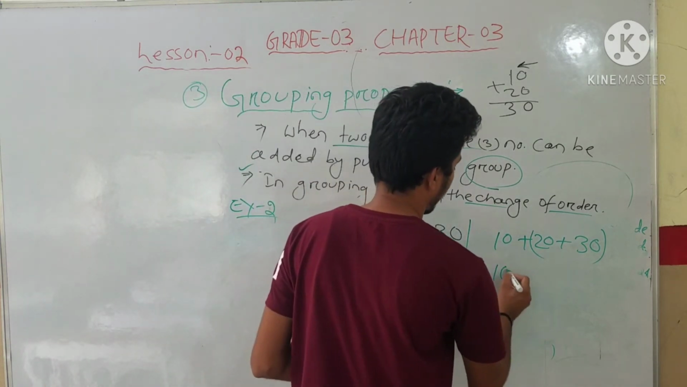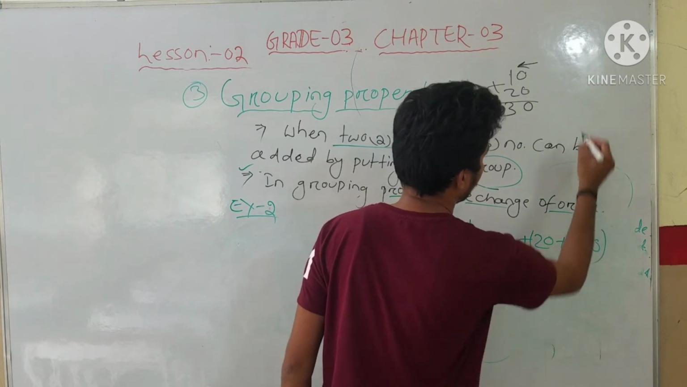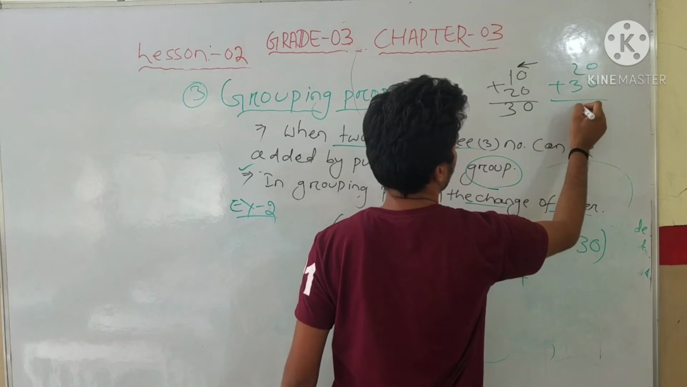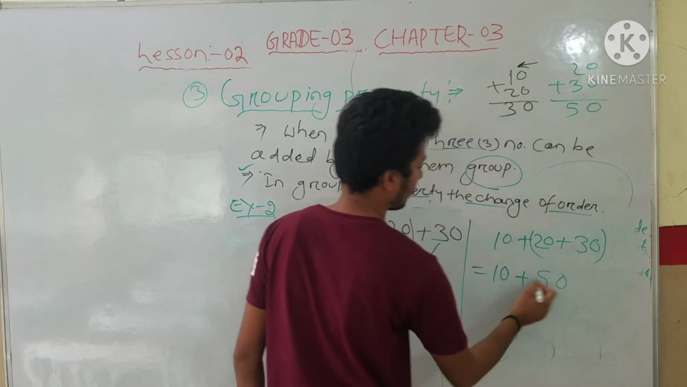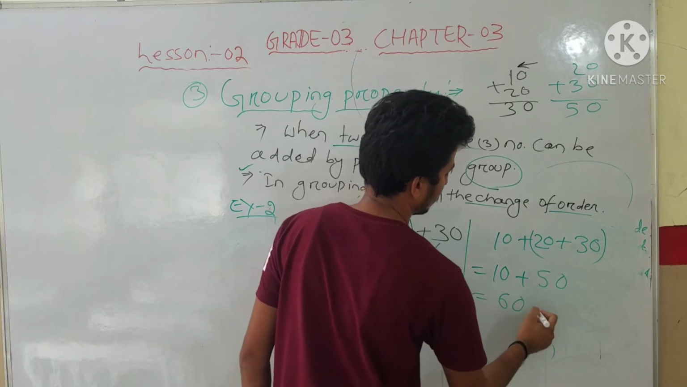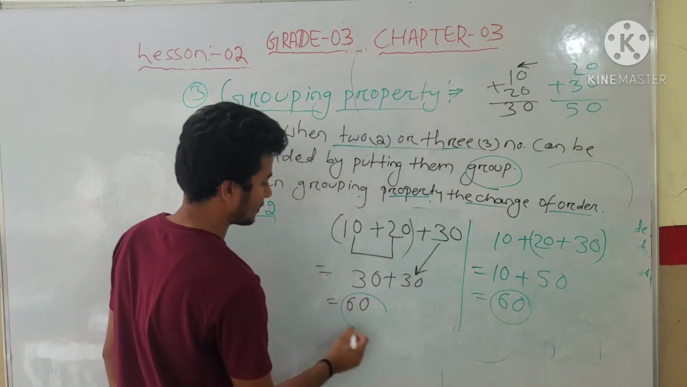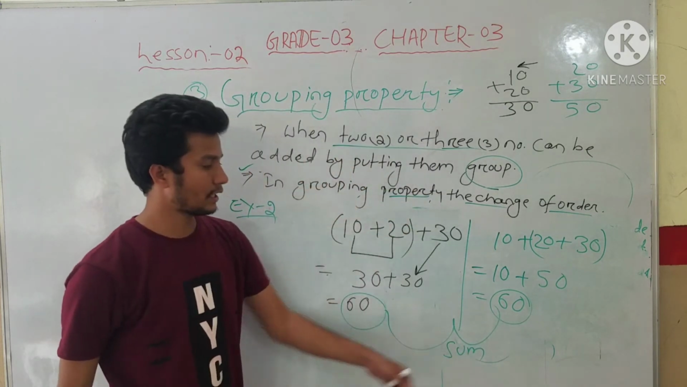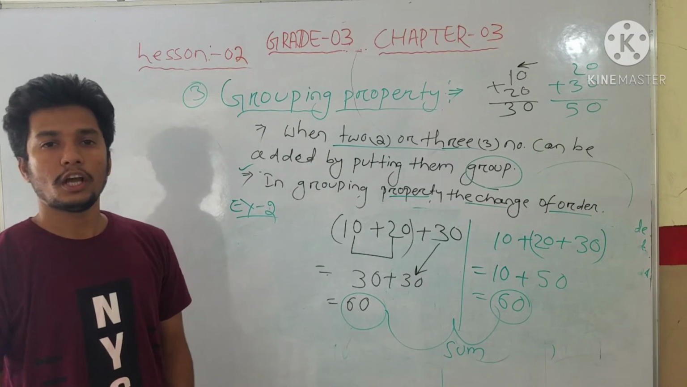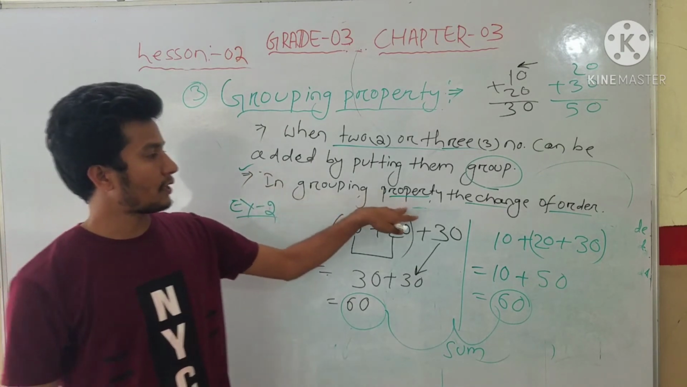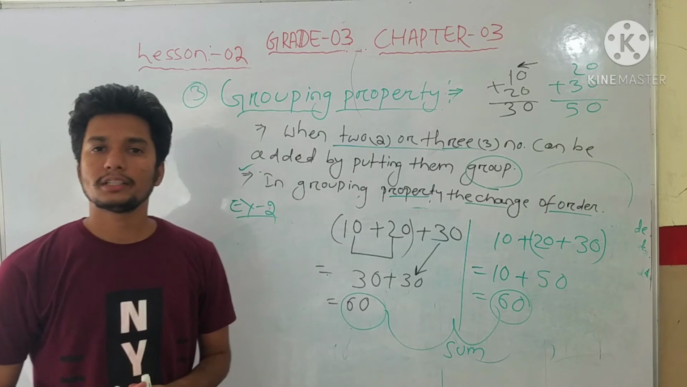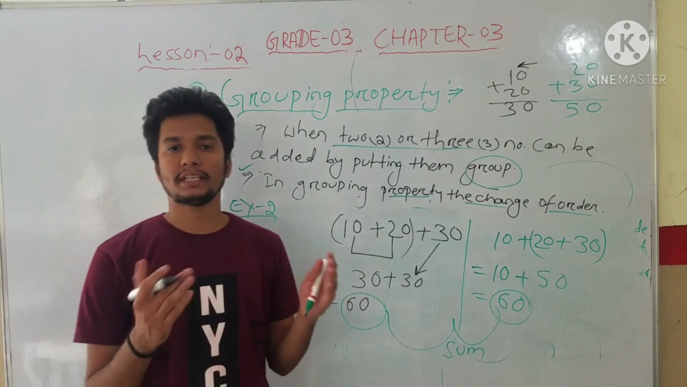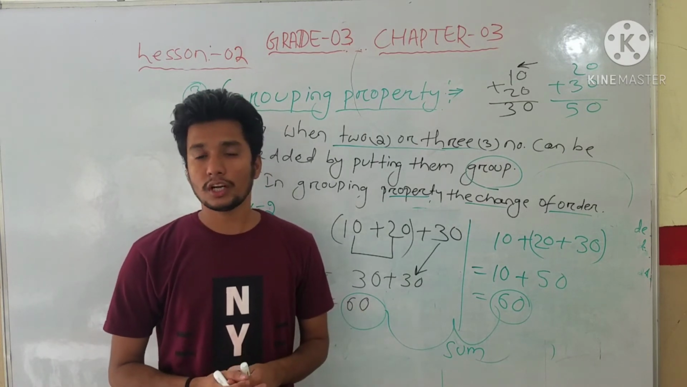Okay student, so 10 plus 20 plus 30, exactly 20 plus 30 we have to add: 0 plus 0 is 0, 3 plus 2 is 5, so 50. Now 10 plus 50 equal to 60. See student, here 60, here 60, so the sum is always the same. Means in the grouping property the change of order does not change the sum. Understood, student? So when you add by grouping them, even by changing their order, their sum does not change.